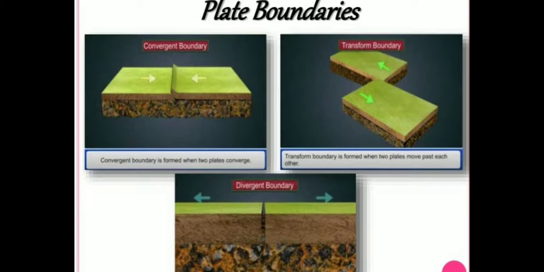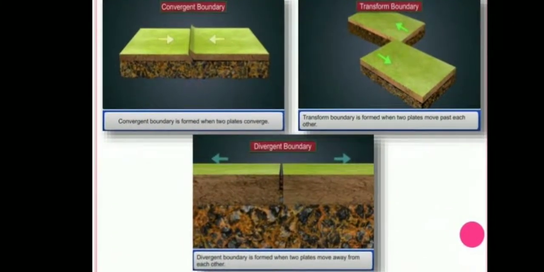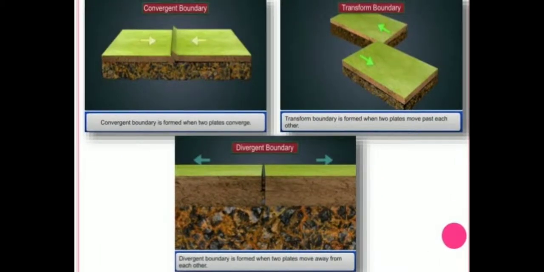A transform boundary is formed when two plates move past each other. They move alongside each other, so we call it transform. Third is divergent. A divergent boundary is formed when two plates move away from each other, in opposite directions, that is a divergent boundary.